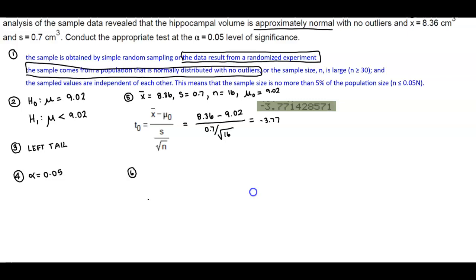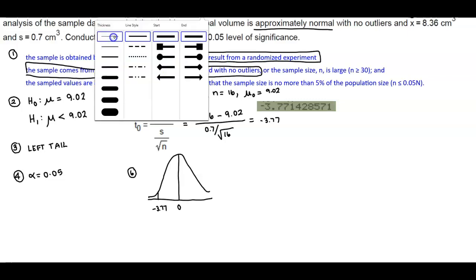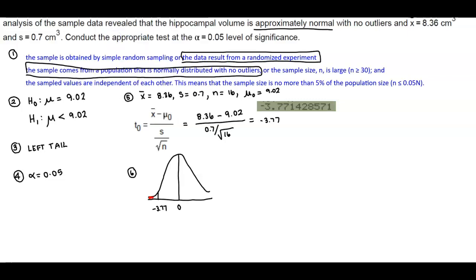But in order to understand how to find the p-value, we need to draw our bell curve. Okay, and recall that we have our bell curve, and we know that negative 3.77 is located here. Okay, and so what we want to do is find the area that is located here. So this is the p-value that we want. Okay, so how do we do that?